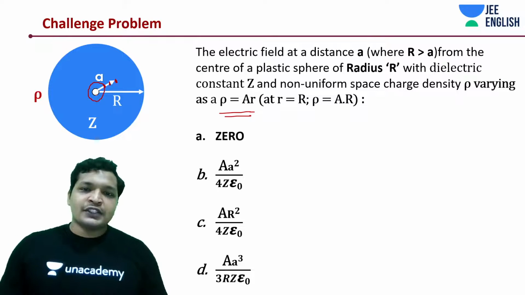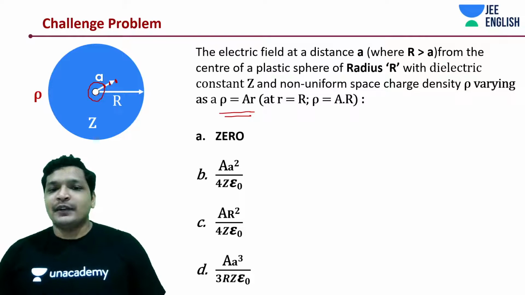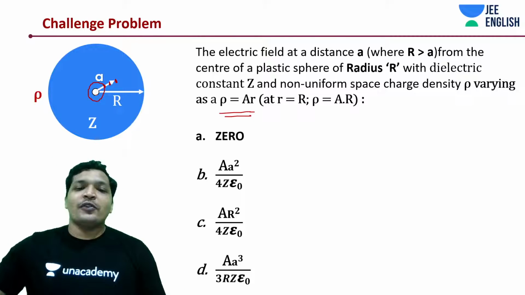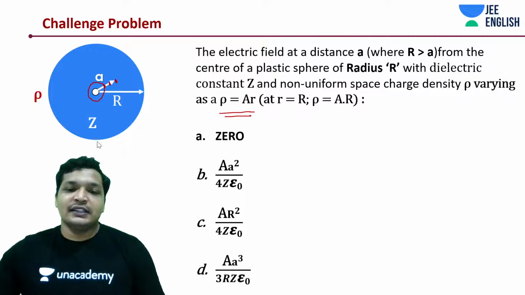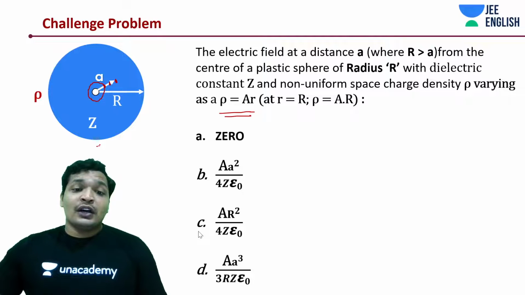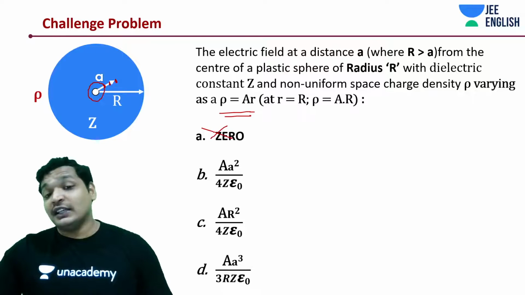Do you think electric field is going to be zero? Again, it's a plastic sphere. Of course, electric field is not going to be zero. Option A is not at all correct. This guy is lying. So now let me just do an option analysis and try to come up with the answer, if at all we have the answer in the options.